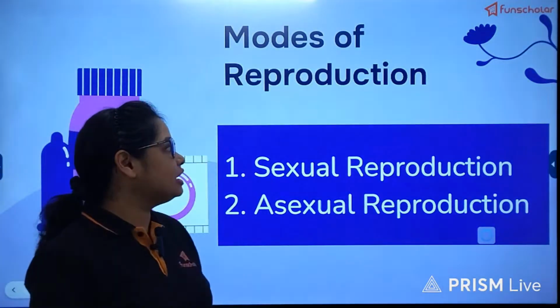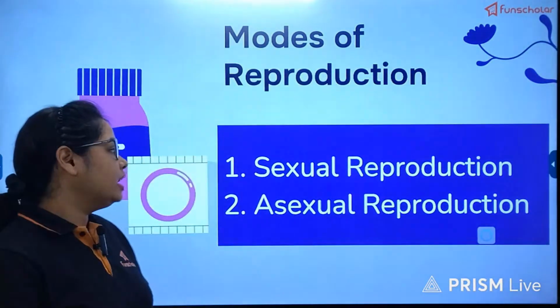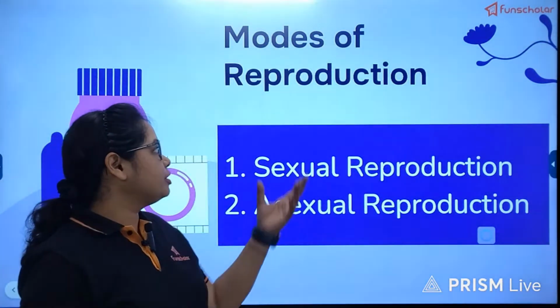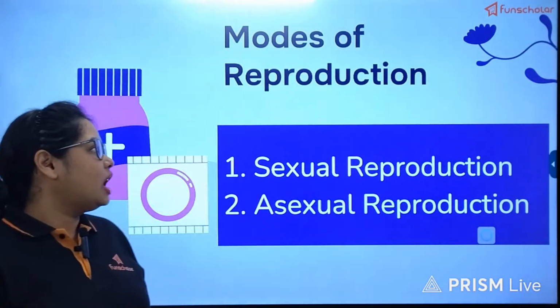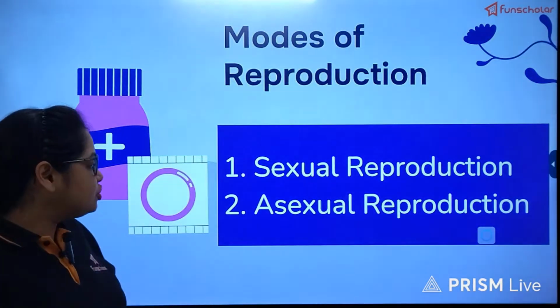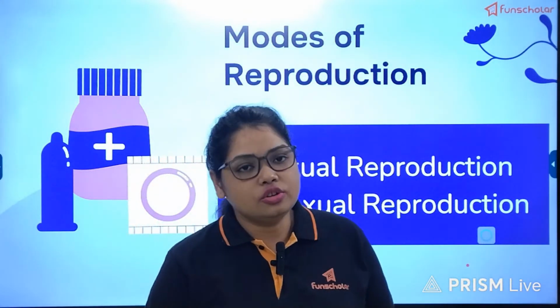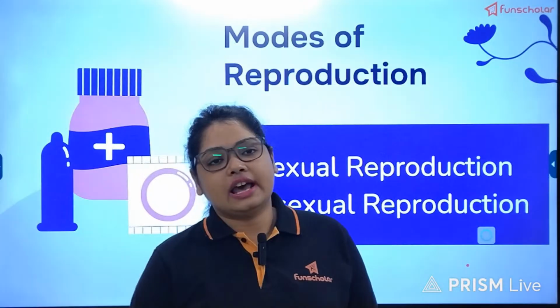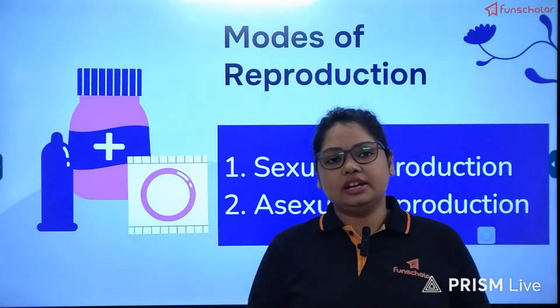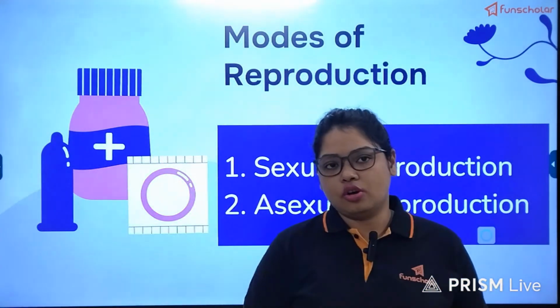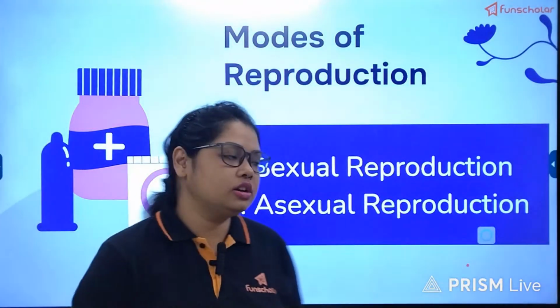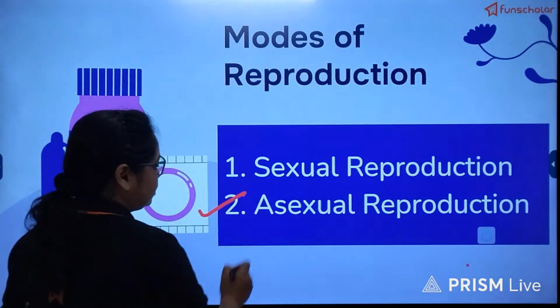Now, the next thing that we are going to learn about is modes of reproduction, which are of two types: sexual reproduction and asexual reproduction. We know that in case only one parent is involved in the process of reproduction, it is called the asexual mode of reproduction.